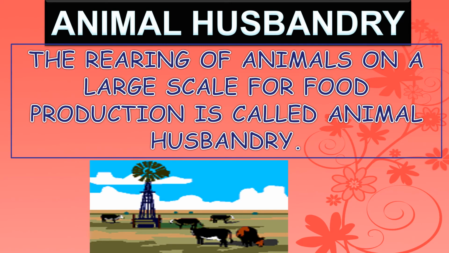When such animals are reared on a large scale for food production, it is called animal husbandry.